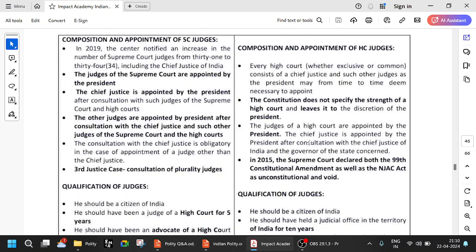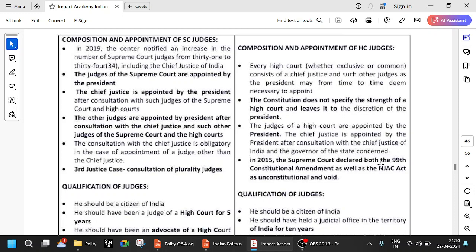The chief justice is appointed by the president after consultation with the chief justice of India and the governor of the state. So remember this. Other judges are appointed after consulting such judges of the Supreme Court and High Court. For appointing the chief justice, he is going to consult with the chief justice of India and the governor of the state concerned.